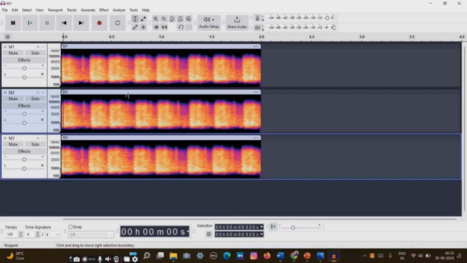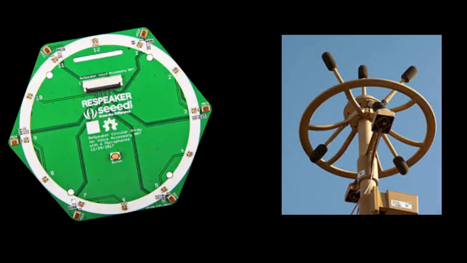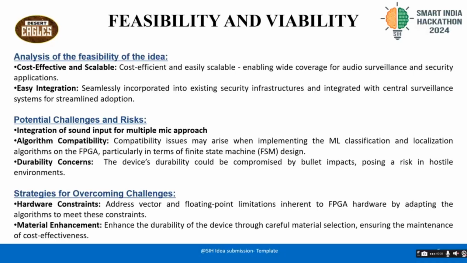Moving to the final implementation of this project, it will involve having a 6 mic array with 6 sound signal inputs and an integration of all the Python and MATLAB codes into one single code that will be moved into an FPGA system using a hardware description language. This integrated approach will be streamlined and efficient. Now moving on to the future and final implementation of this project.